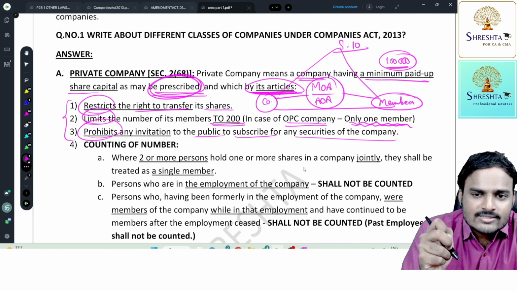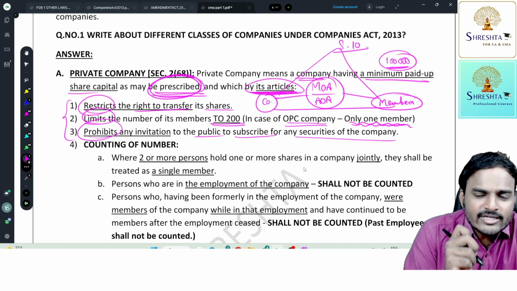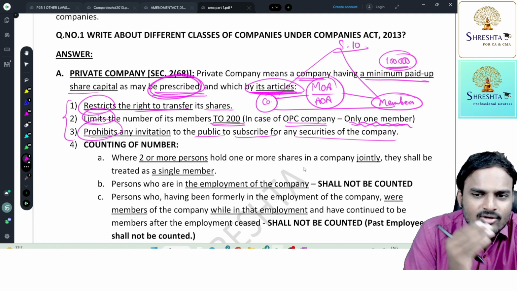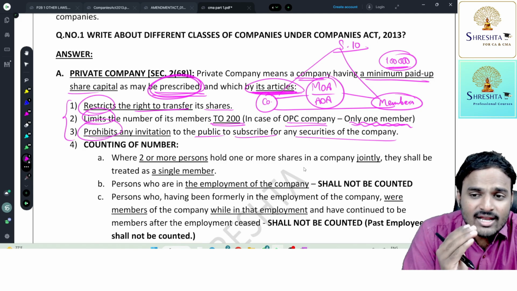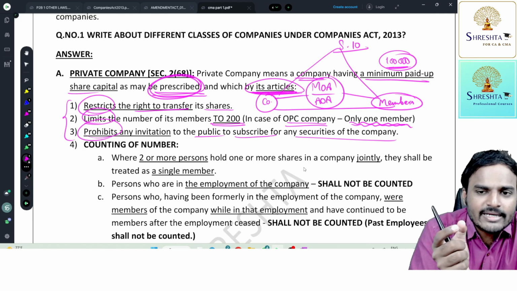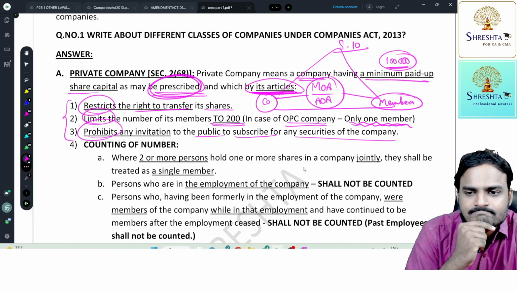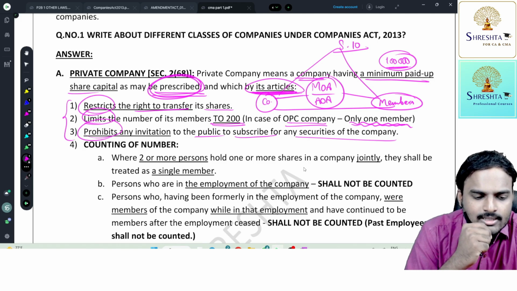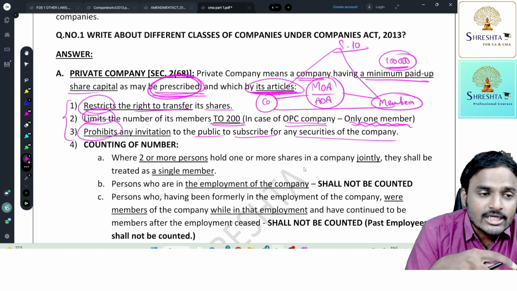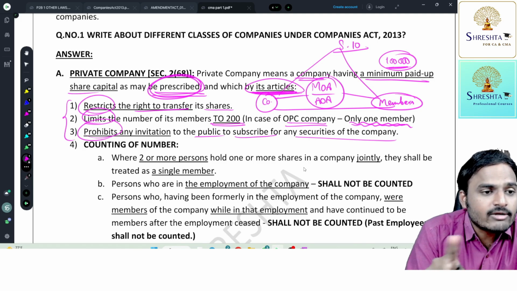My dear students, just a small question. How can we distinguish whether it's a private company or a public company? Come tell me, my dear students. Is it private or public? How can you tell? Many will answer me, sir, a private company's name ends with private limited, and a public company's name ends with limited, sir. Fine, correct. But if it is a government company, I'll explain government company in the next lecture, even though it is a private limited, it is not required to use the word private in its name.